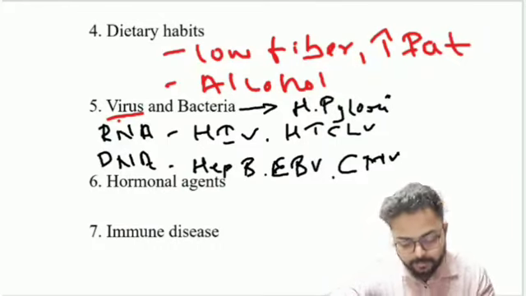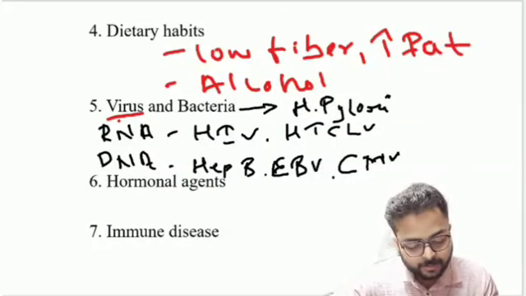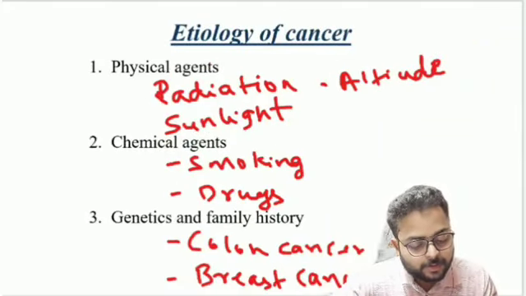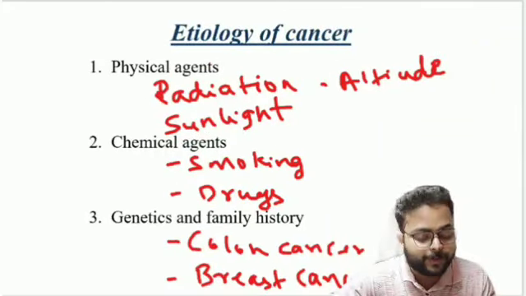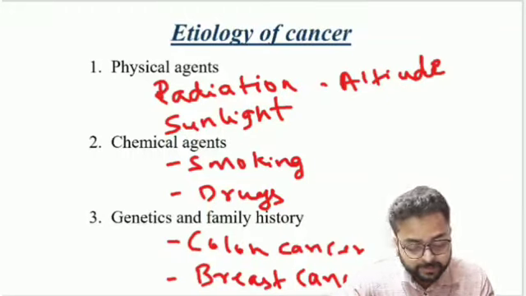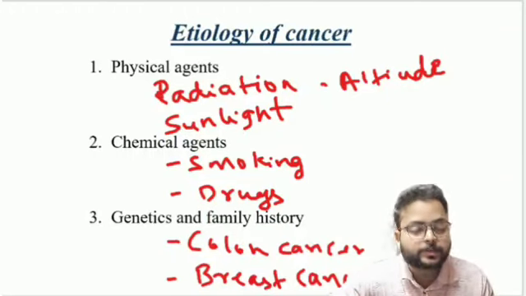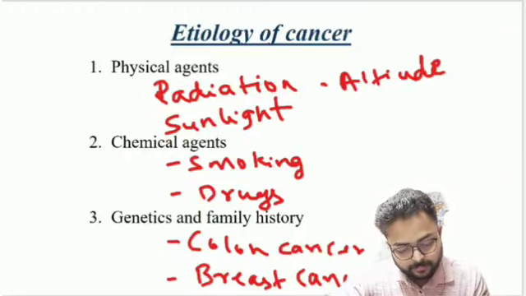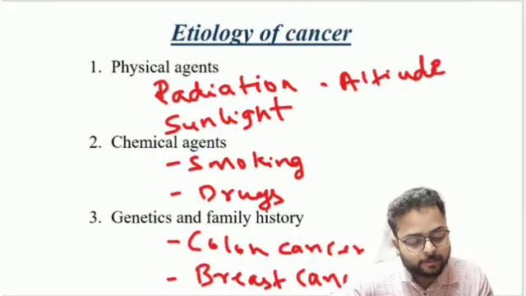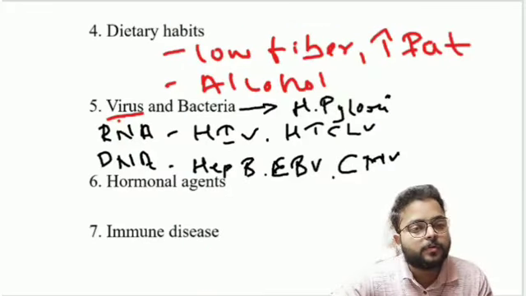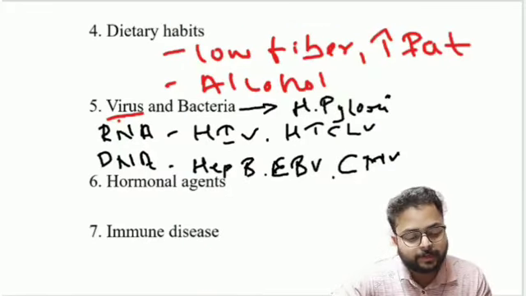So these are the etiological factors of cancer. Physical agents, that is radiations, high altitude, a person living in a high altitude, humid area, exposure to sunlight. Chemical agents like smoking, drugs, or dietary ingredients. Then genetics and family history, that is colon cancers and breast cancers. Then dietary habits like consumption of alcohol, low fiber intake, and high fat in the diet can also cause cancer.